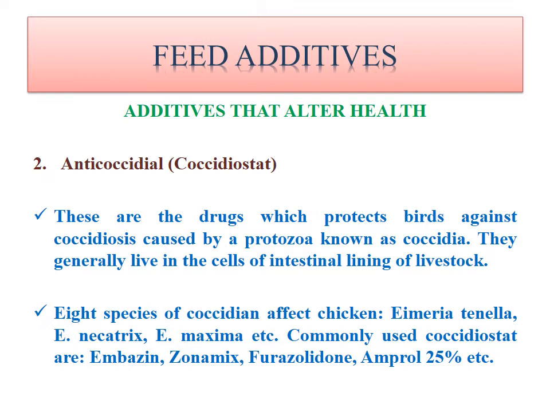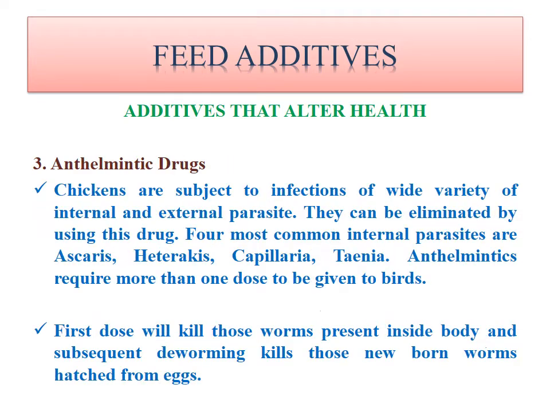They generally live in the cells of the intestinal lining of livestock. Eight species of coccidia affect chicken, such as Eimeria tenella, Eimeria necatrix, Maxima, etc. Commonly used coccidiostats are Embazine, Zonemix, Furazolidone and Amprol at 25%.